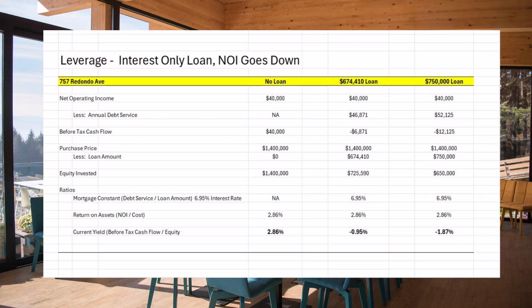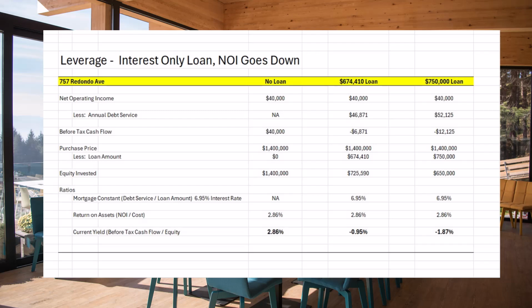Here is our final scenario. This is an interest-only loan, but what would happen to the return to the investors if the actual performance of the asset went down? So the net operating income goes down. We're taking it down to $40,000. Looking at the no loan scenario, so the net operating income is $40,000, no debt service, cash flow before taxes, $40,000. The purchase price is $1,004,000, no loan, equity invested $1,004,000.